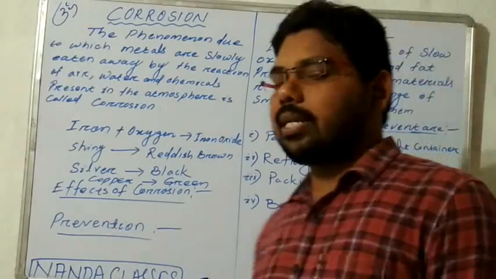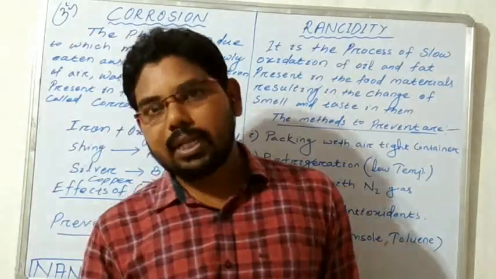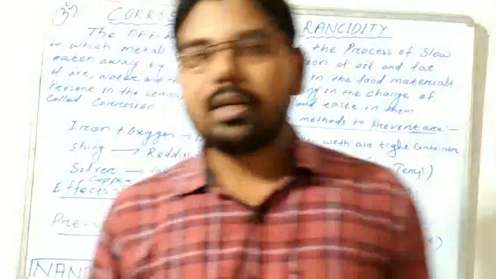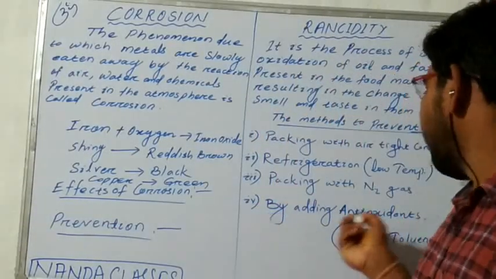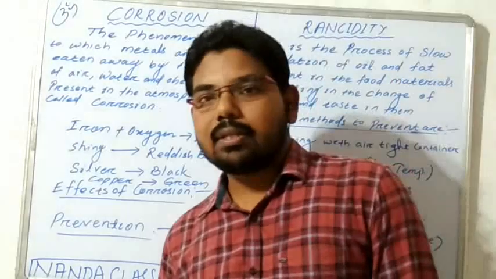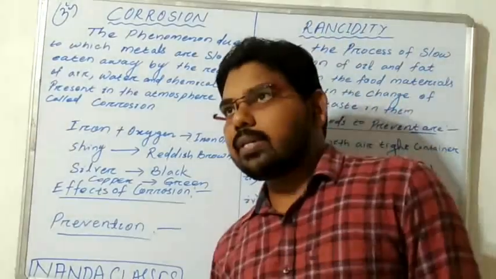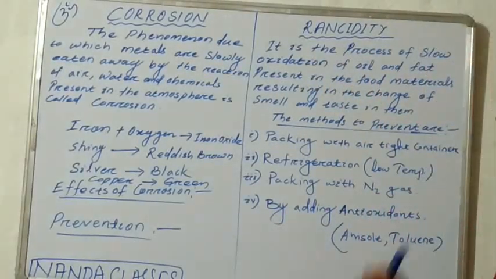This is most important. Nitrogen gas is generally used for packing food material because nitrogen gas prevents oxidation. It slows down the process of oxidation. That's how we use nitrogen gas for rancidity, to slow down the oxidation process. Next one, adding antioxidants. What are antioxidants? They prevent oxidation. Some chemicals like anisole and toluene are used for the prevention of the rancidity process or to slow down oxidation. So this is all the idea about rancidity and the methods of prevention of rancidity.